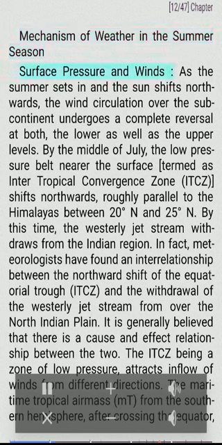Mechanism of weather in the summer season. Surface pressure and winds. As the summer sets in and the sun shifts northwards, the wind circulation over the subcontinent undergoes a complete reversal at both the lower as well as the upper levels. By the middle of July, the low-pressure belt nearer the surface, termed as Intertropical Convergence Zone (ITCZ), shifts northwards, roughly parallel to the Himalayas between 20 degrees north and 25 degrees north.